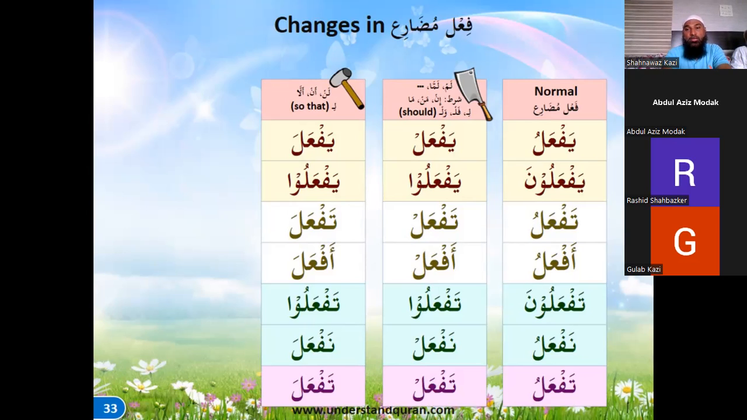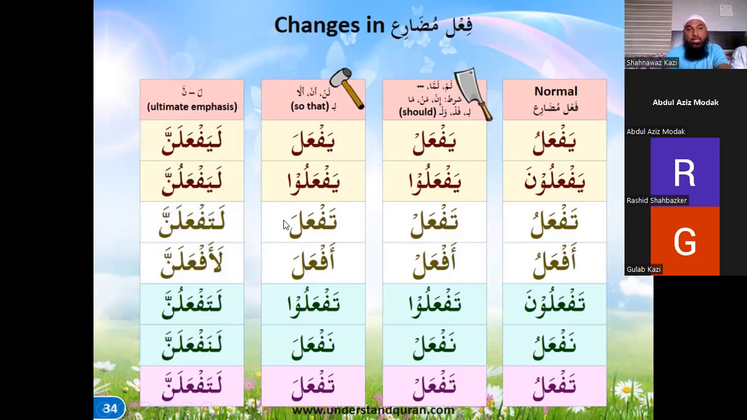So what will happen to the yaf'alu? Yaf'al. Yaf'aluna will become yaf'alu. Taf'alu becomes taf'ala. Af'alu becomes af'ala. Taf'aluna becomes taf'alu. Naf'alu becomes naf'ala. Taf'alu becomes taf'ala. So this hammer is giving a fatha. Right? This is what you remember.